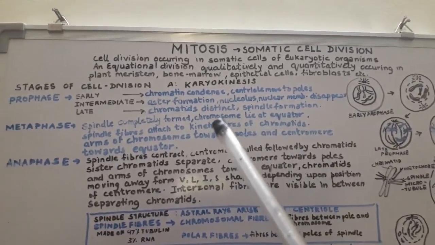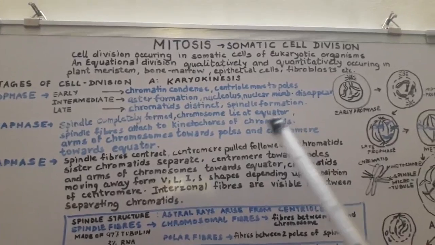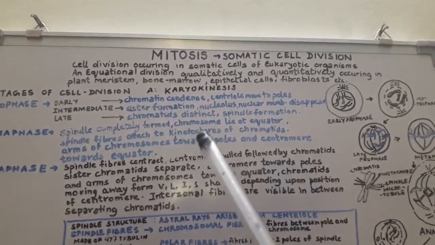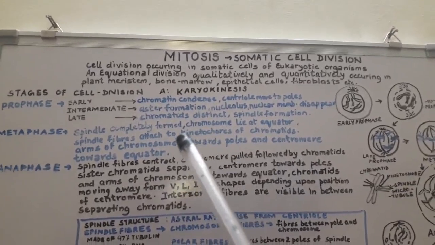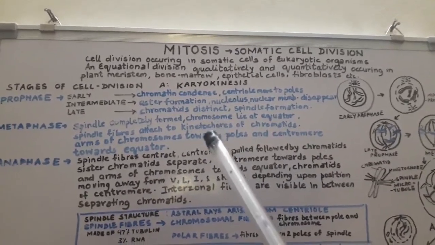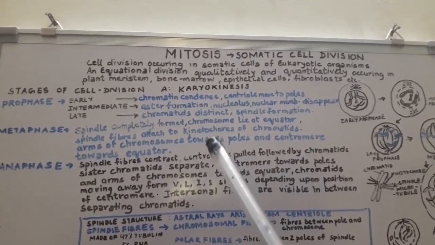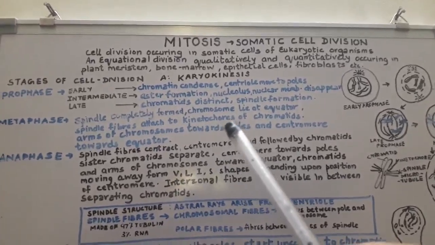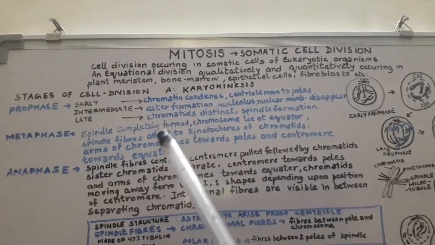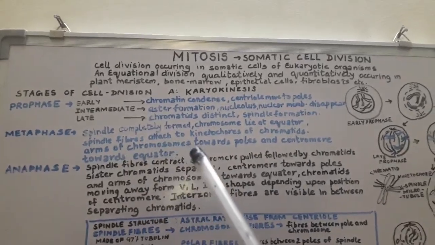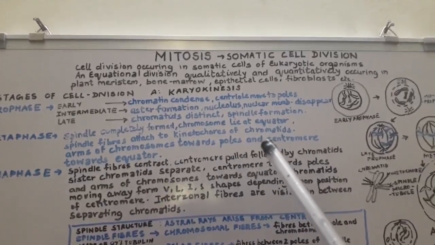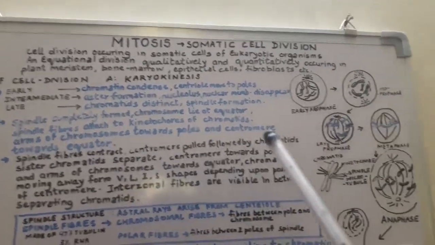Chromosomes come and align at the equatorial plane. Spindle fibers attach to the kinetochores, which are specialized protein structures that bring about constriction of the centromere in the chromatids. So spindle fibers will attach to these protein structures of the chromatids, and the arms of the chromosomes will lie towards the poles, whereas the centromere would be directed towards the equator.